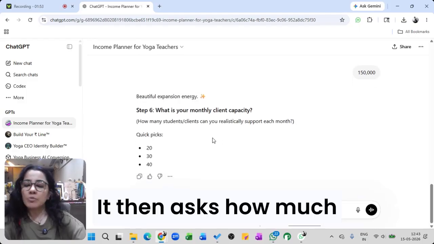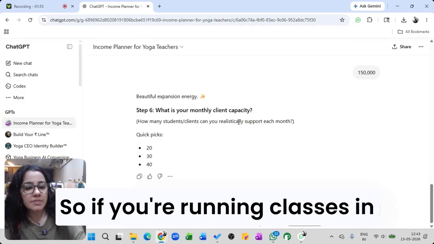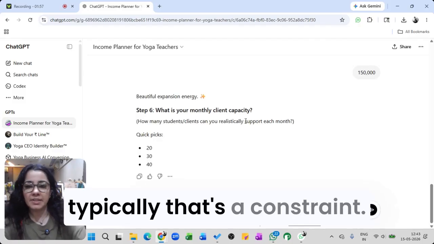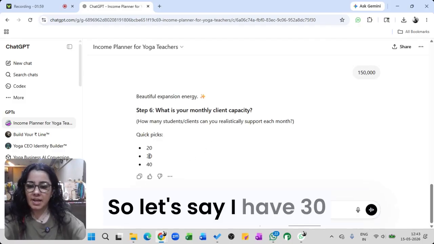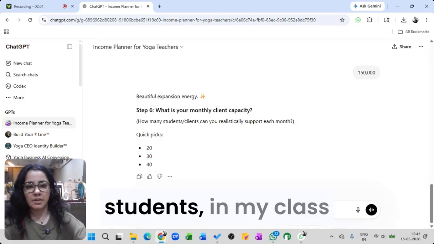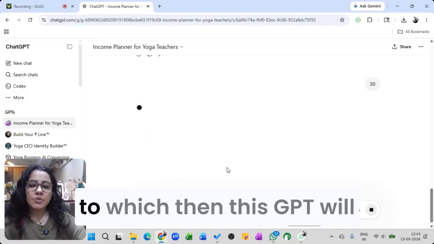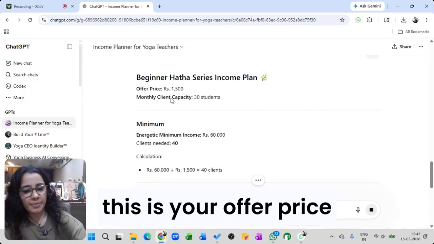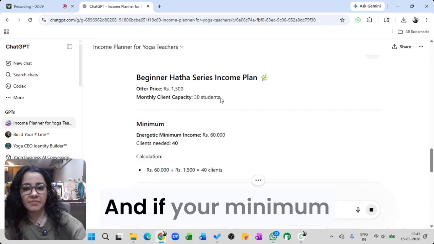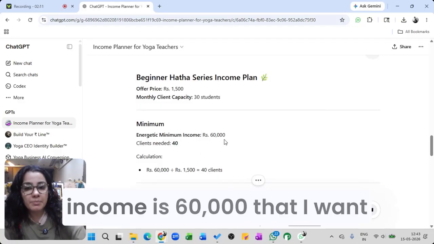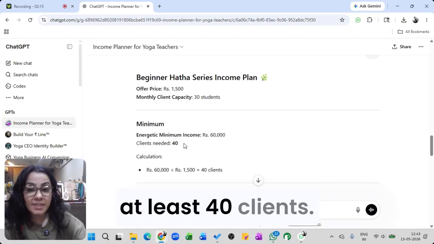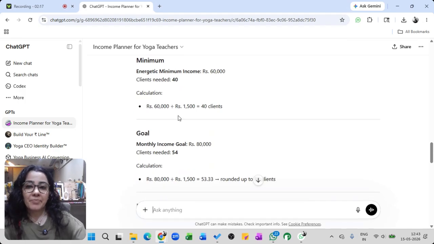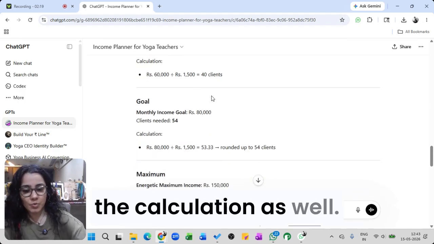It then asks how much is your capacity. If you're running classes in a studio, typically that's a constraint. So let's say I have 30 students in my class. The GPT will work with this offer price and 30 students. If my minimum income is 60,000, then I need at least 40 clients, and it explains the calculation as well.